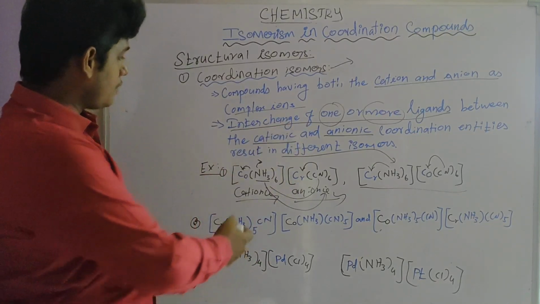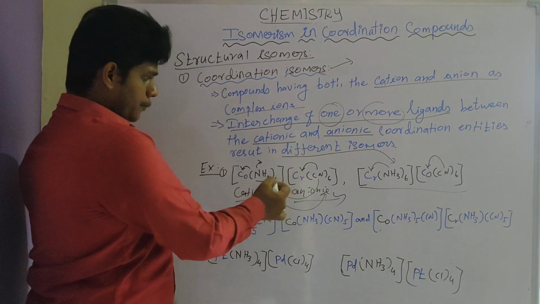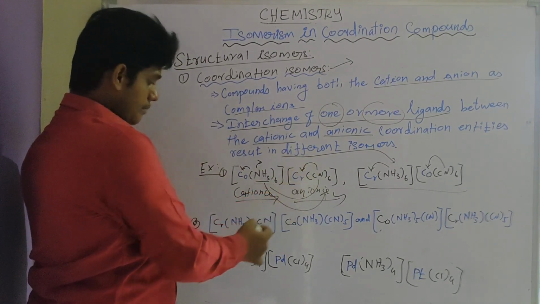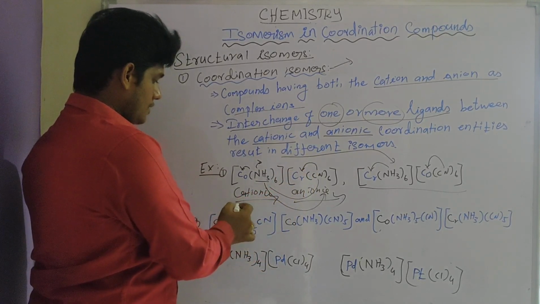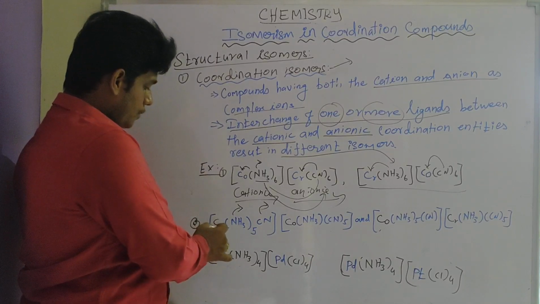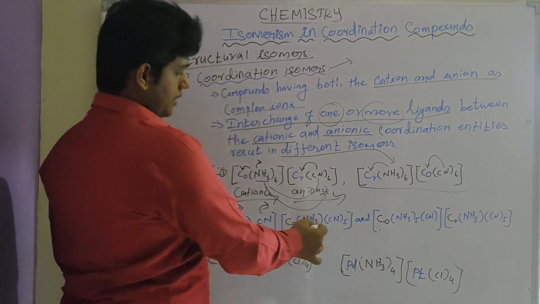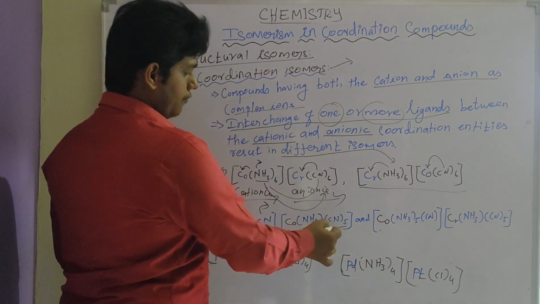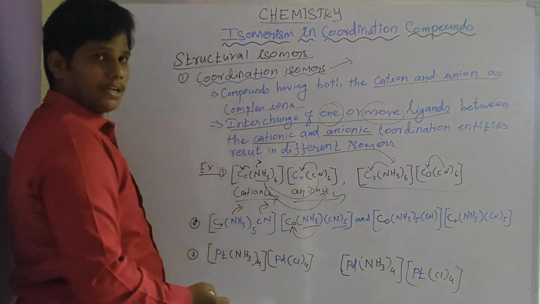Furthermore, another example is present here. Here one ligand interchanges, and in this coordination entity two ligands are present: one is amine, another one is cyanide. These two ligands are bound to the central metal atom chromium, and one amine ligand and five cyanide ligands are bound to the central metal atom cobalt.